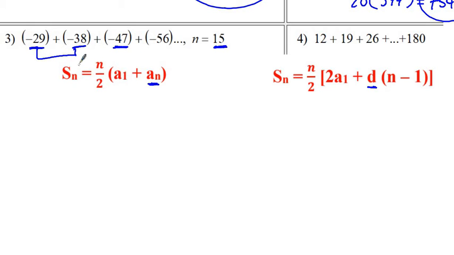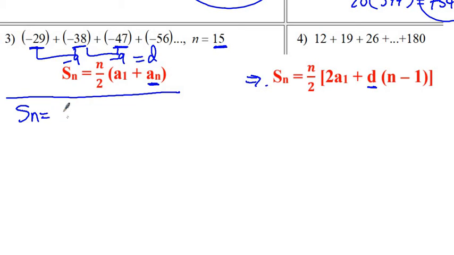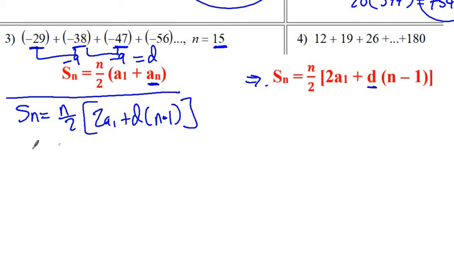So what did we do to get from negative 29 to negative 38? We subtracted 9, and we subtracted 9 again. So we just found the common difference. What that shows is that sometimes you need to find maybe 1 or 2 extra things in order to be able to determine which formula you need to use. But in this case, it was easy to find the common difference, so that's what we use.